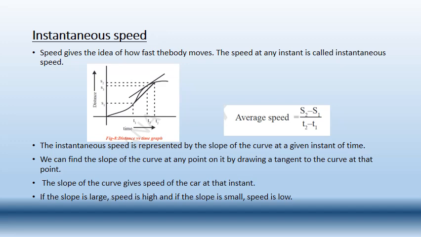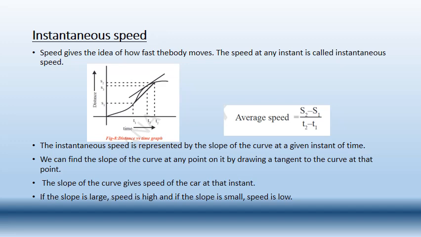Because s2 minus s1, s2 is the total distance, so s1 is the initial distance. So final distance minus initial distance, s2 minus s1 divided by t2 minus t1. t2 is the final time, t1 is the initial time, t2 minus t1 will get the s3 and the t3, which will give the resulting speed at that instant. So instantaneous, even if we try to reduce the s2 and s1, the speed at the instant doesn't change. So the instantaneous speed is represented by the slope of the curve at a given instant of time.